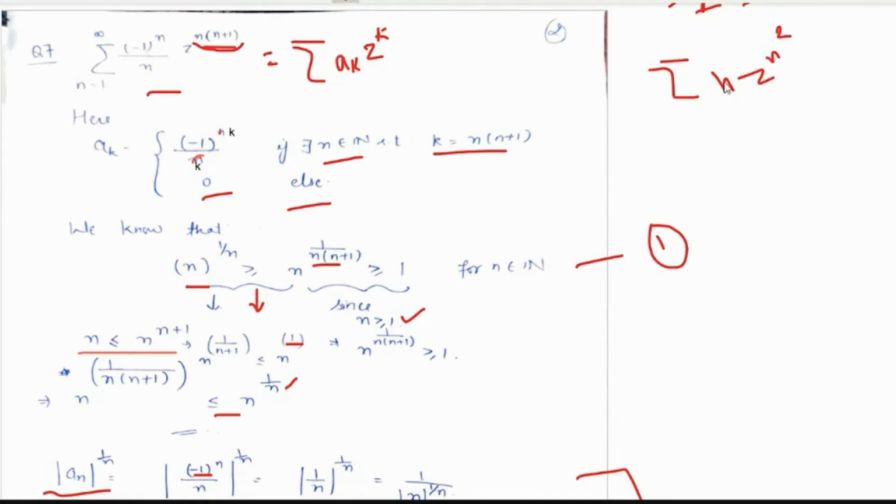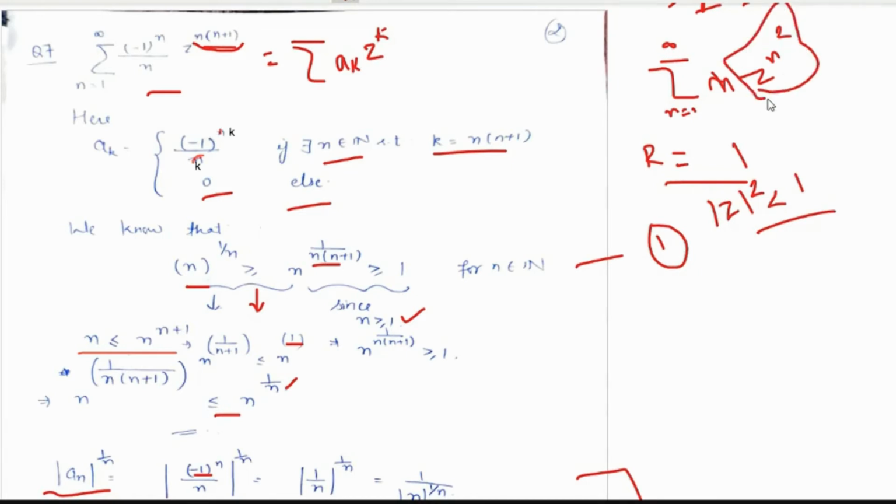right? So here what we do is, if we are given this series, n equals 1 to infinity, first we will find r, right? And this r would be easier to find by using the a_n upon a_(n+1) formula, right? So this would be equal to n upon n plus 1, and the limit as n tends to infinity would be equal to 1, right? So the radius of convergence would be 1. Now this would hold, and it was around 0, so modulus of z square would be less than or equal to 1, right? Because we are talking about the square here. So mod z to the power n square. So this would be mod z less than 1.